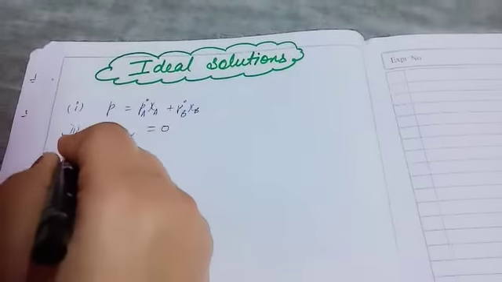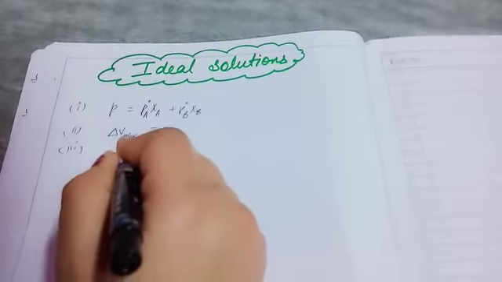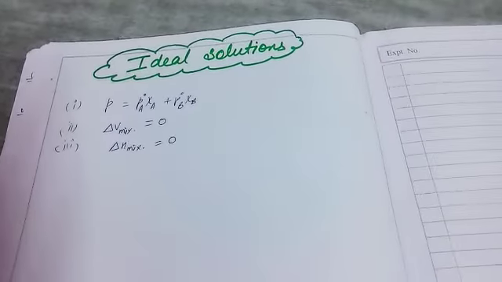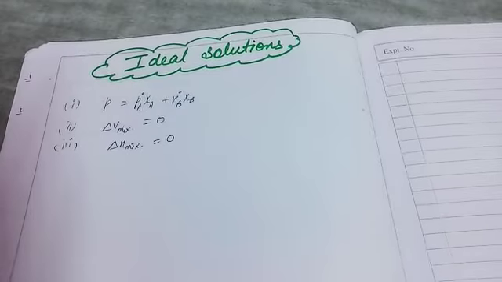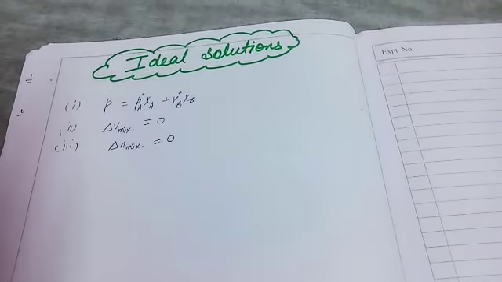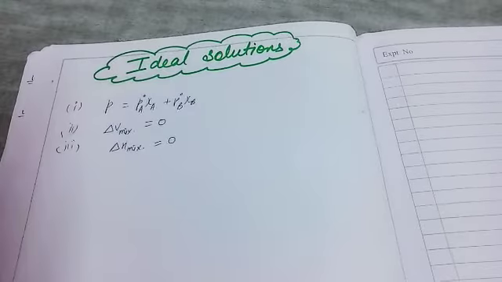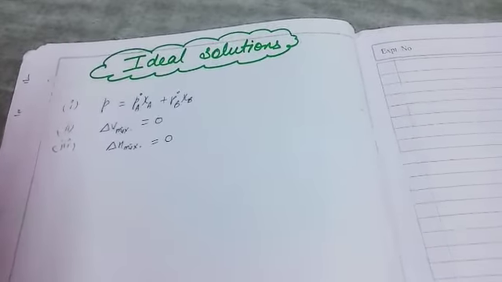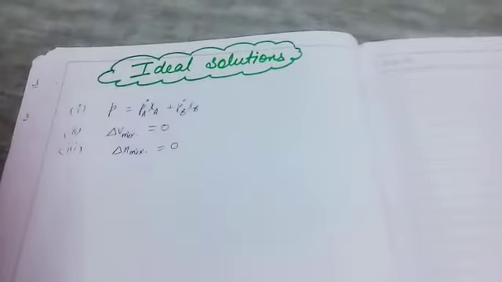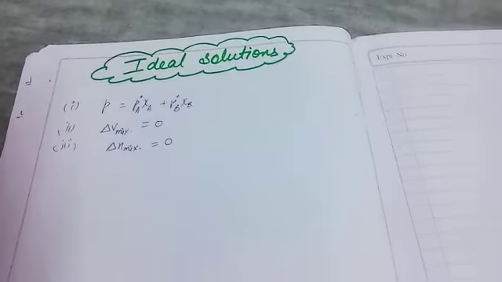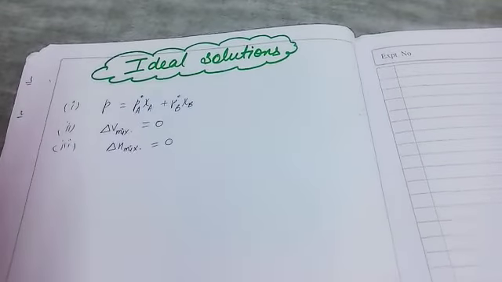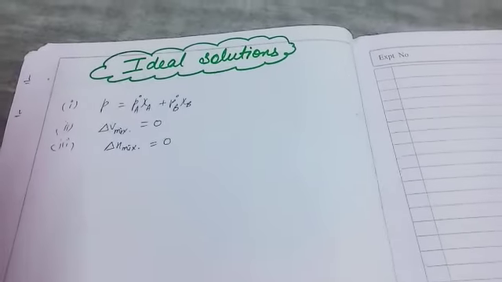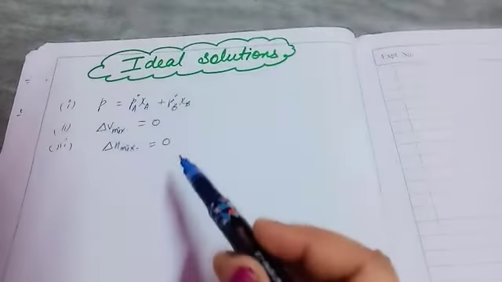The third one is delta H mixing, which is regarding enthalpy. When you form a solution, two liquids combined together, in that case also there is no change in the enthalpy. So solutions that obey all three of these points are basically ideal solutions. One more point is that the interactions between the components are similar to those in the pure components, but all three above are more important.